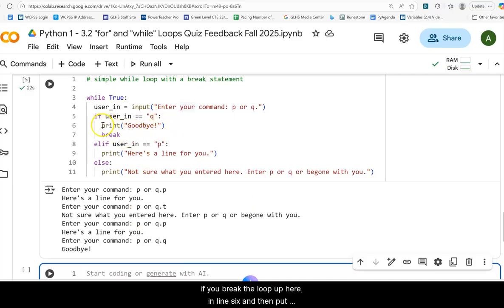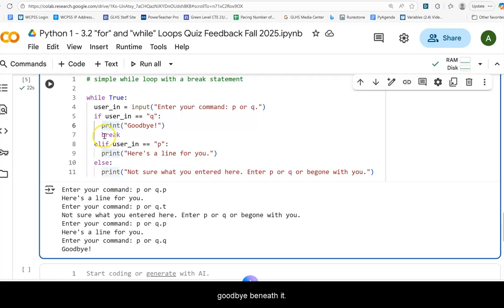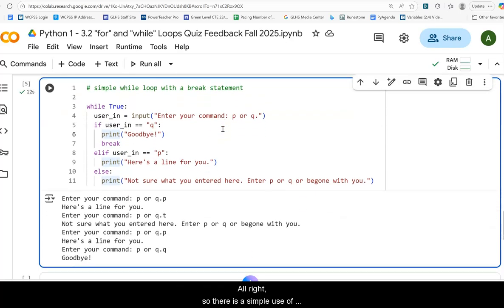Remember, if you break the loop up here in line 6 and then put goodbye beneath it, it's not going to print the goodbye. It's going to break the loop, and that's going to be it. All right, so there is a simple use of the break statement.